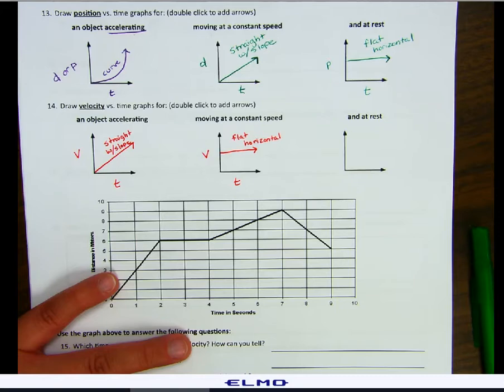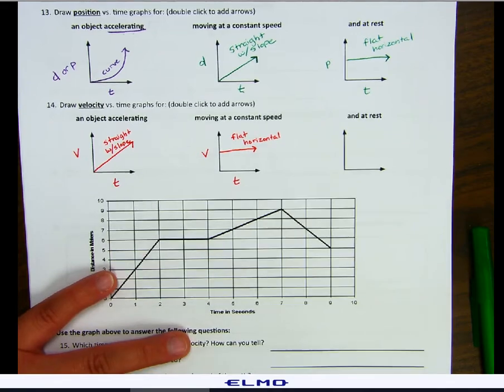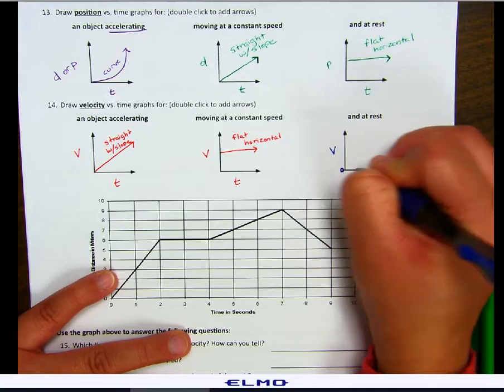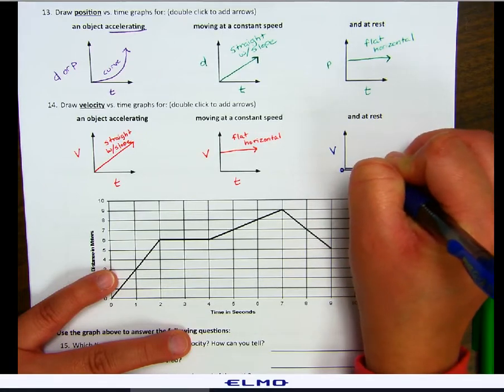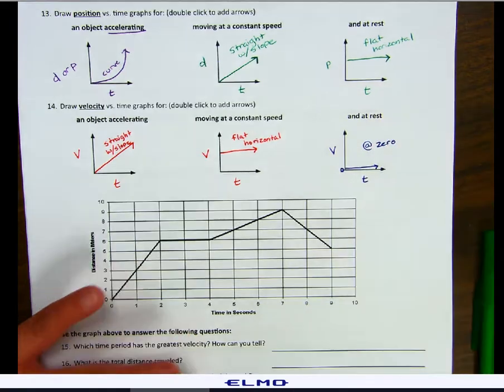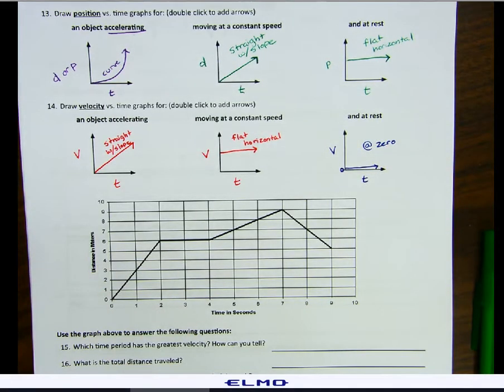And if I'm at rest, that means I'm not moving at all. That means I don't have a velocity. My velocity would have to be 0. So at 0, that's where my velocity needs to stay. Because I'm at rest, I don't have a speed, I don't have a velocity.